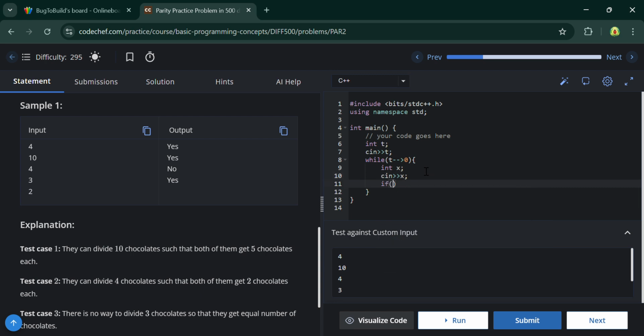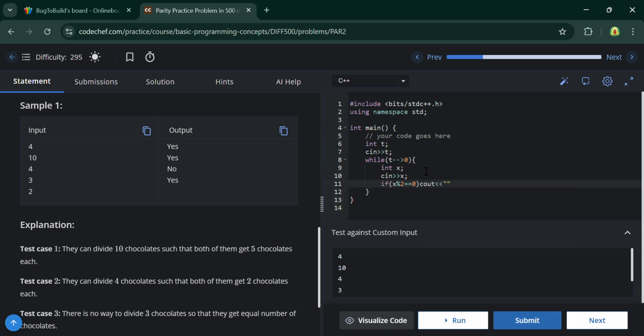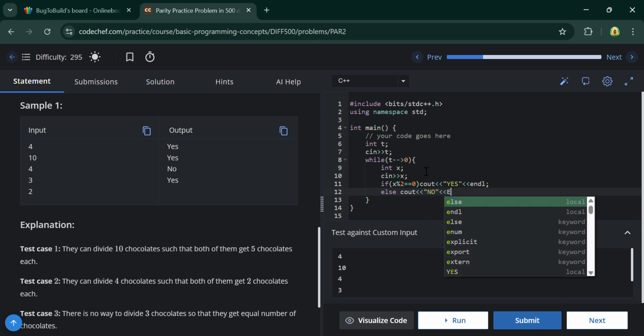If x modulo 2 is equal to 0, then you do cout yes, else cout no.